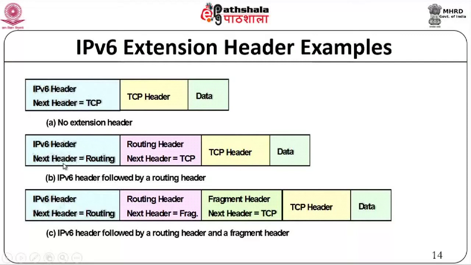Okay. Now if you had one routing header, let us say, that was present, then in your IPv6 header, the next header will say it is a routing header. It will be immediately followed by the routing header here, which will say next header is TCP, because what is inside this is a TCP packet. So you will have this part specified here.